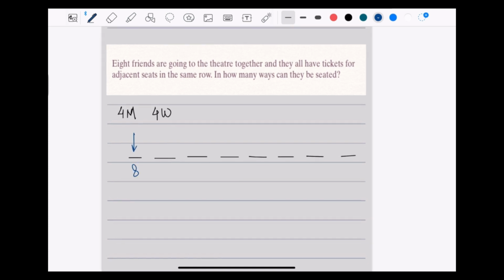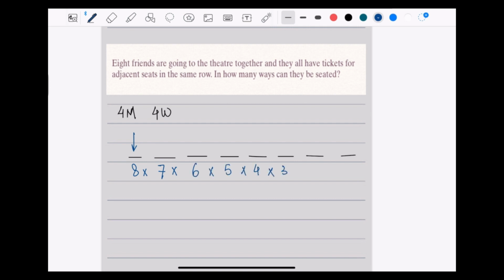So there are eight people, irrespective of whoever it is, that can be catered here. For every one of the eight possible ways to fill this one slot, there are seven left because one person is seated in the first. Then there are six, times five, four, three, times two times one.